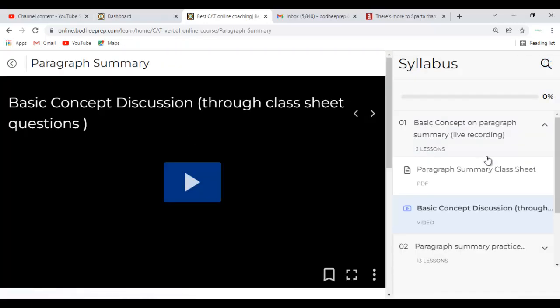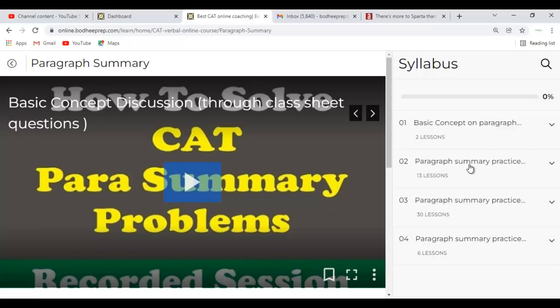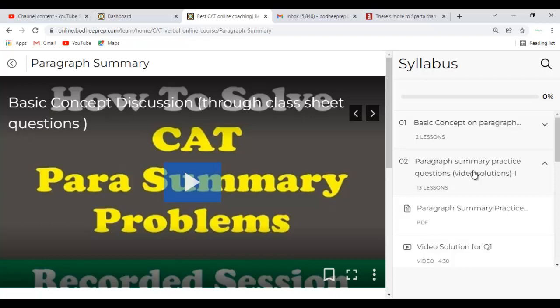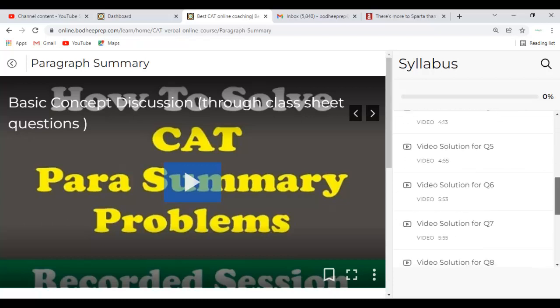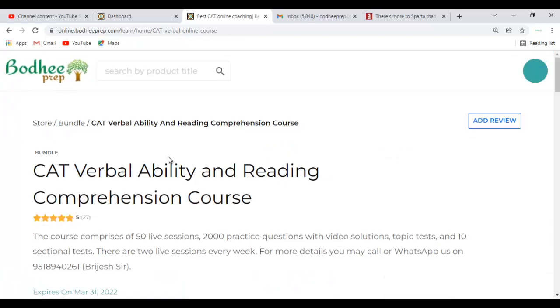So this is the practice problem here. So here the basic concept, again, it's a live session. Here you can just go through some practice questions. So we have question number 1, 2, 3, finish 10, 15, 20 questions, not more than that. So once you have watched the recording there, you have gone through 15, 20 questions here, you would have a good grip on paragraph summary. By this time, you know what is parajumble, you know what is odd one out, you know what is paragraph summary. This is the right time to go into the reading activity.